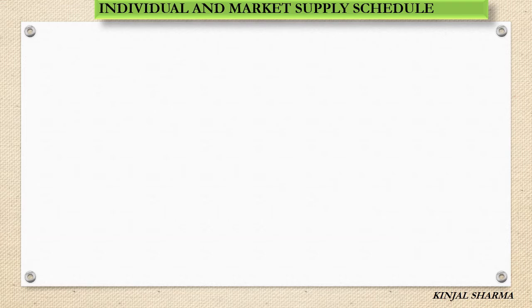Now, individual and market supply schedule. First of all, what do we mean by individual and market supply?